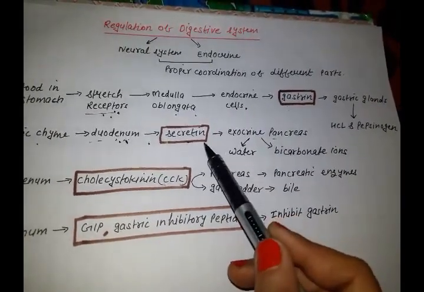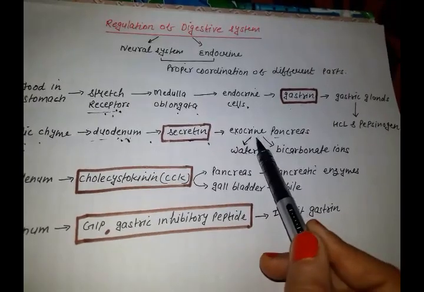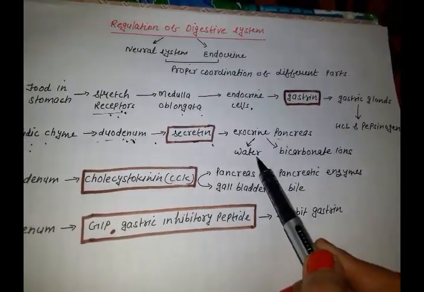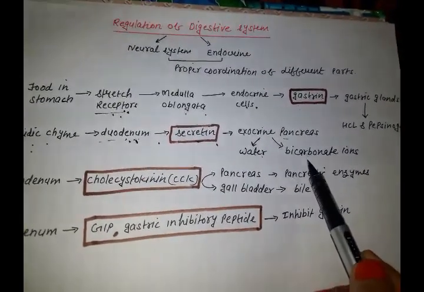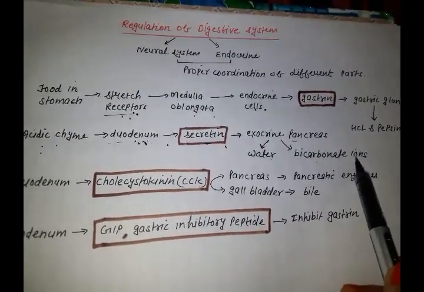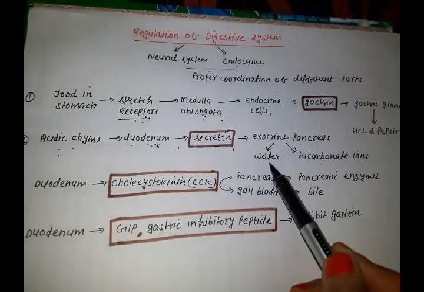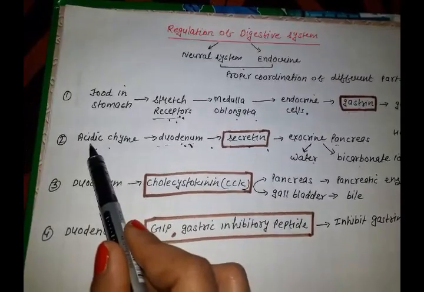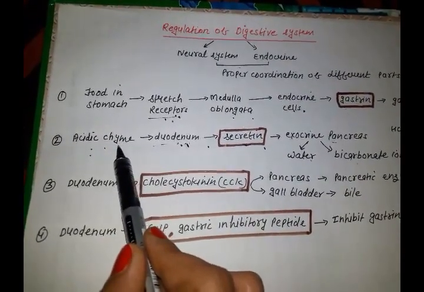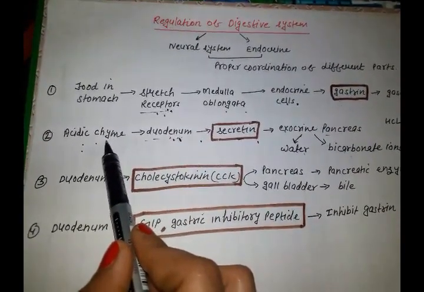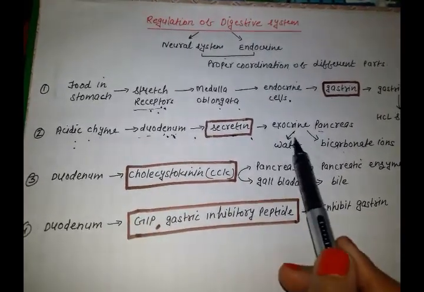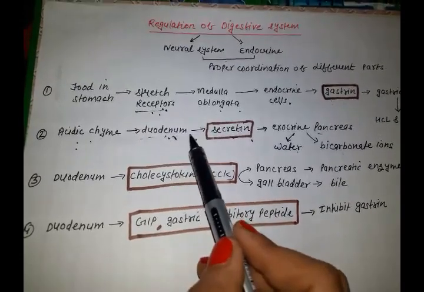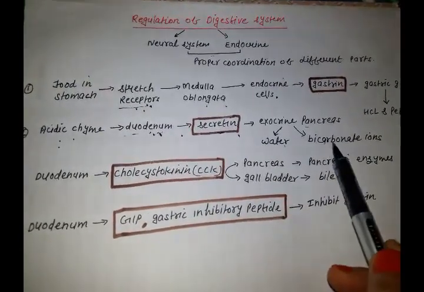So this secretin sends the message to exocrine pancreas, and then pancreas will release water as well as bicarbonate ions, and what will they do? Both of these will neutralize the acidic effect of the chyme. So now our problem is solved, means the alkaline environment has been created by both of these.